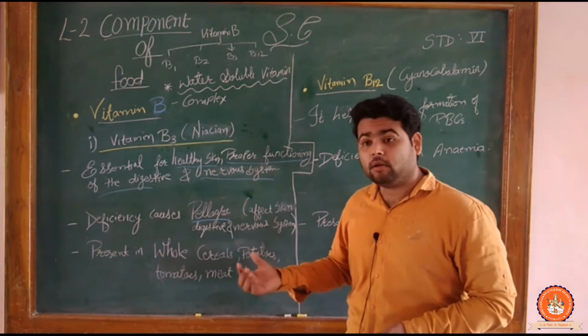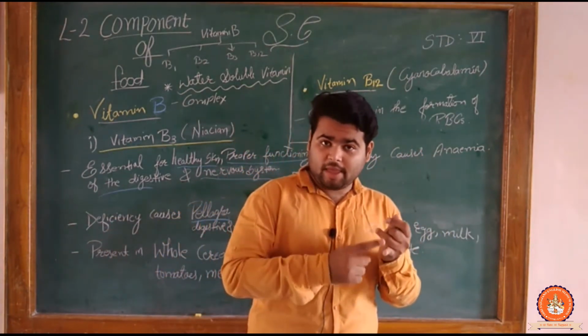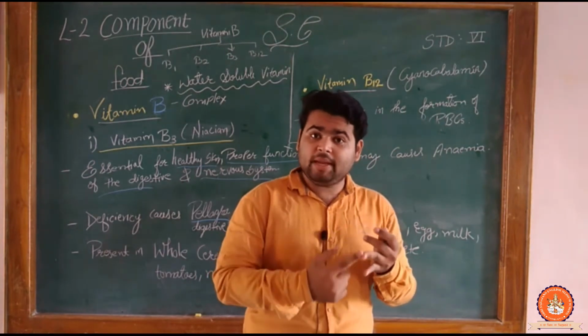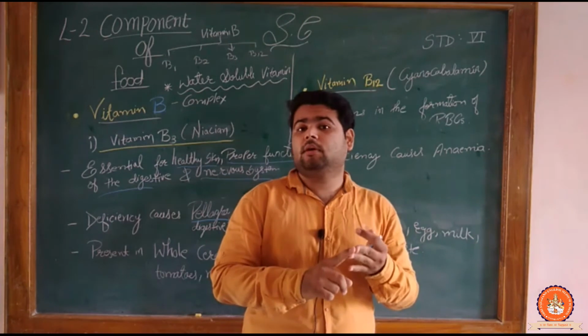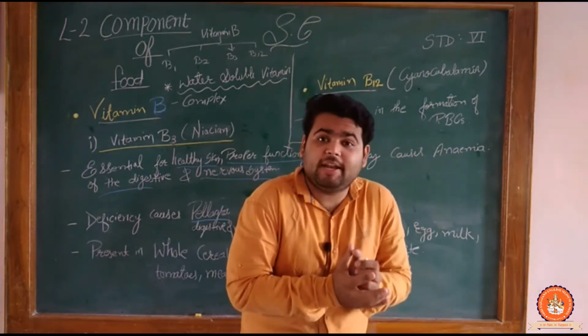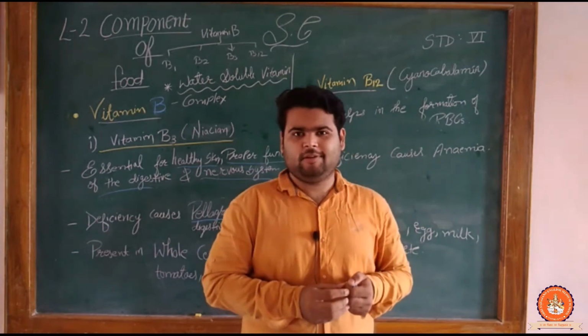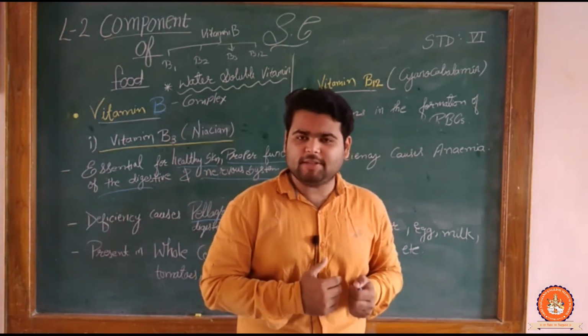You can observe that mostly milk, egg, fish, meat, green vegetables, grams, cereals are preferred. Clear? These are the main things we eat in day to day life. From that we are getting all types of nutrients. Clear?